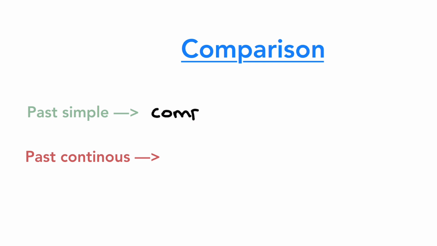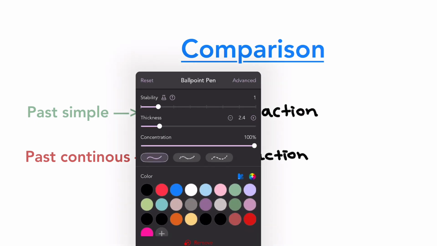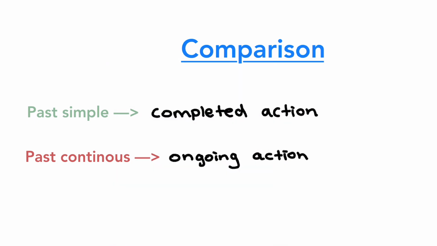So past simple is a completed action, and past continuous is an ongoing action. Note this down somewhere, or just even in your head, anywhere. And trust me, you'll never get it confused. And always feel free to come back to my videos.